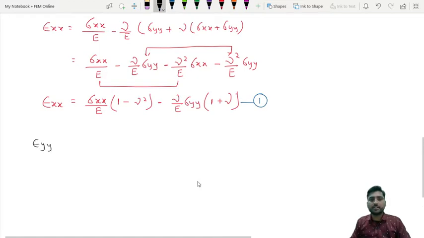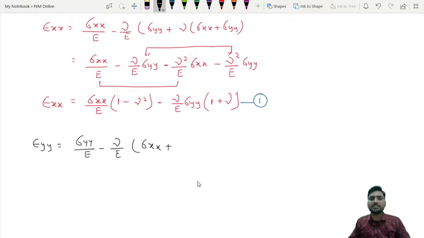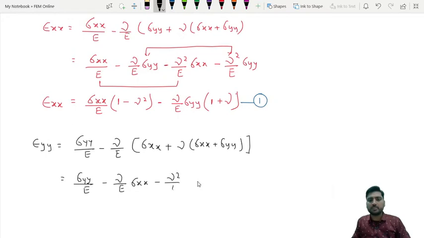Epsilon yy is equal to sigma yy upon E minus nu upon E times (sigma xx plus sigma zz). So in place of sigma zz, what is there? Nu times of (sigma xx plus sigma yy). Same concept we will repeat here. So sigma yy upon E minus nu by E times of sigma xx minus nu square upon E sigma xx minus nu square upon E sigma yy.